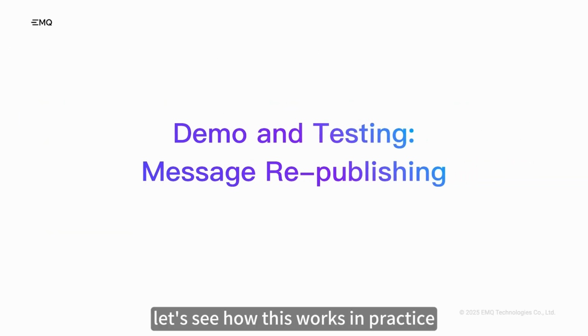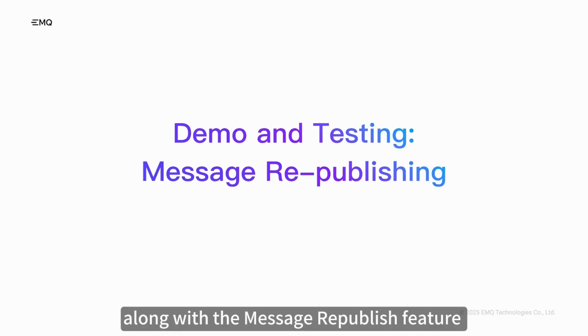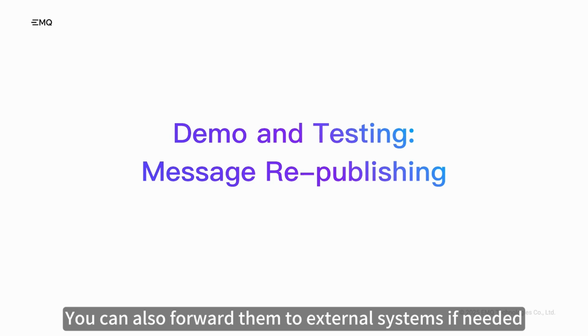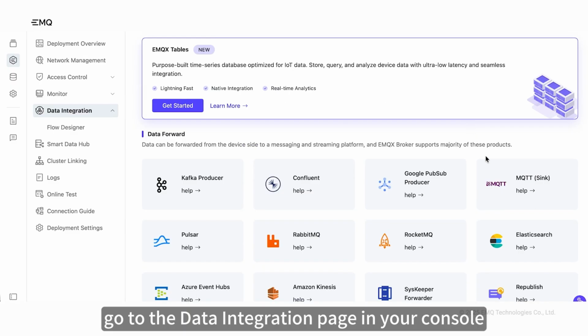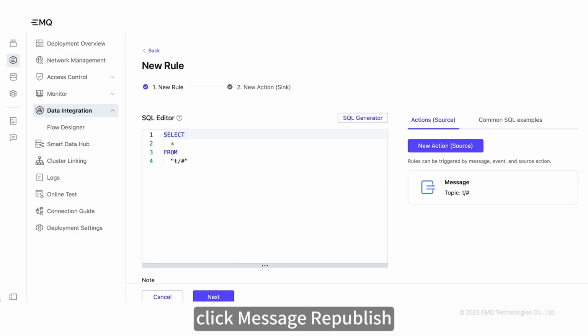Now, let's see how this works in practice. We'll use these event topics along with the message republish feature to identify dropped messages. You can also forward them to external systems if needed. First, go to the data integration page in your console. Under Data Forwarding category, click Message Republish.